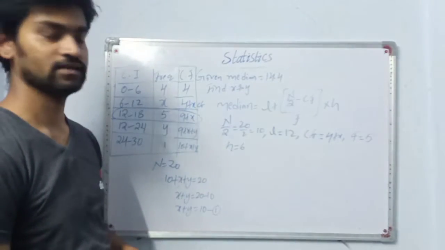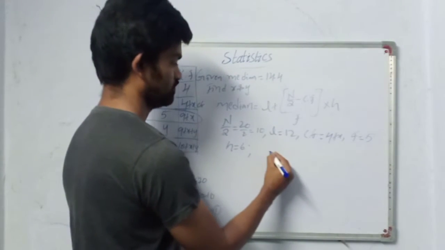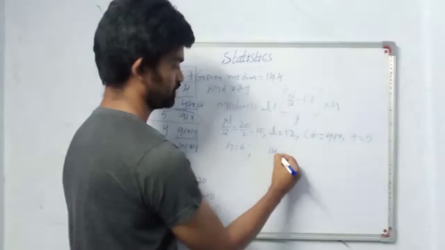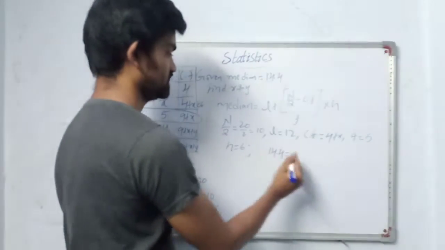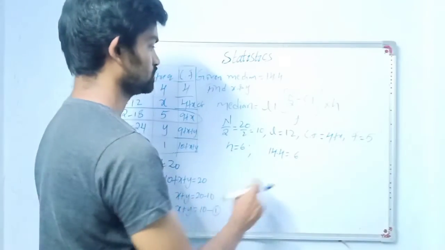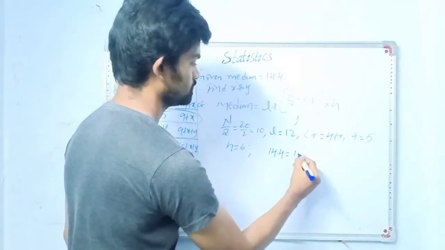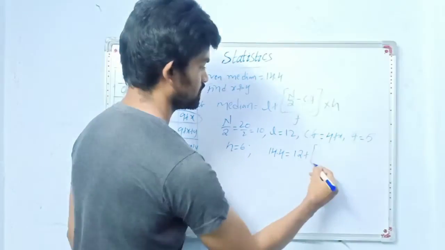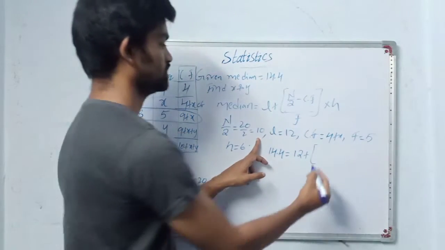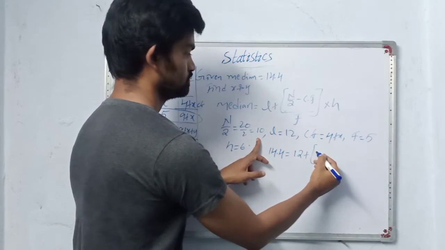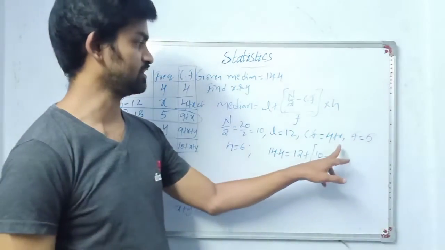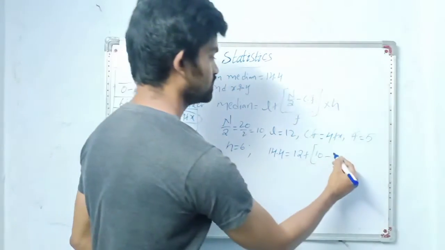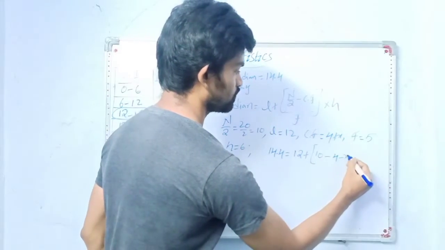Median is already given, so 14.4 is equal to L value 12 plus n by 2, we got 10, minus cumulative frequency, what we have got here is 4 plus x.